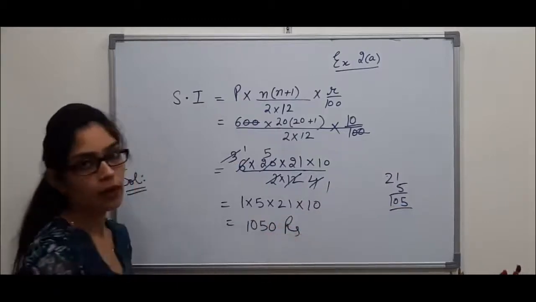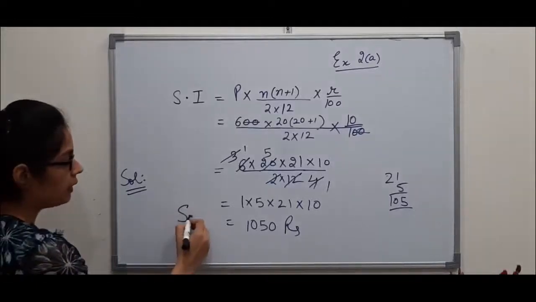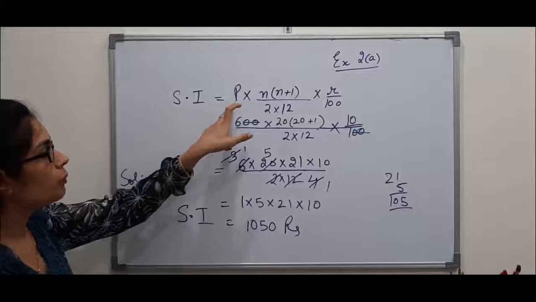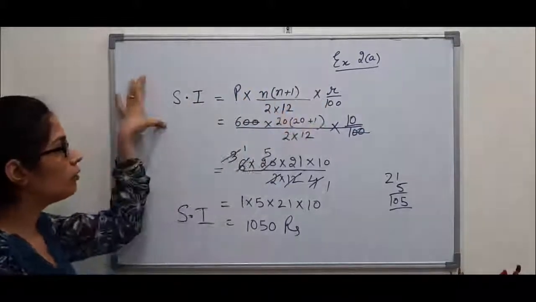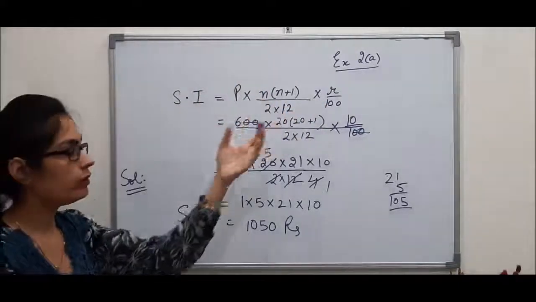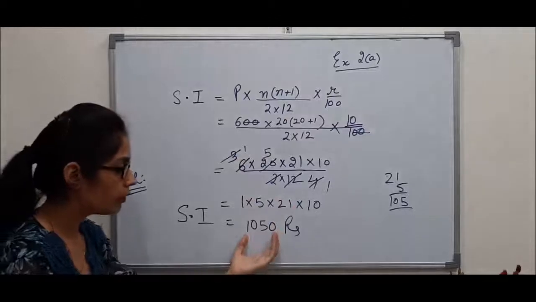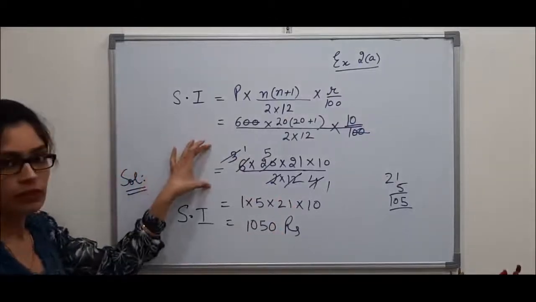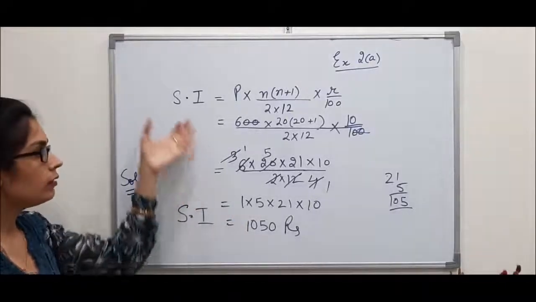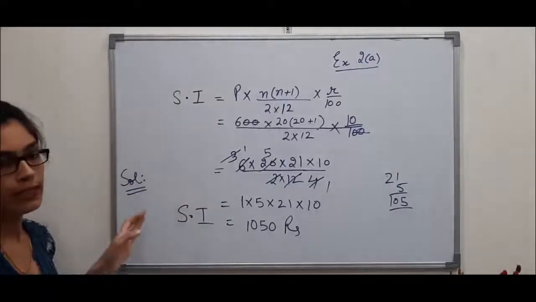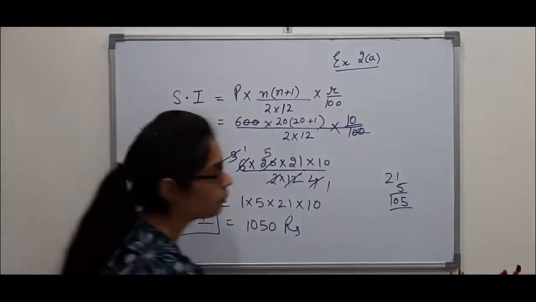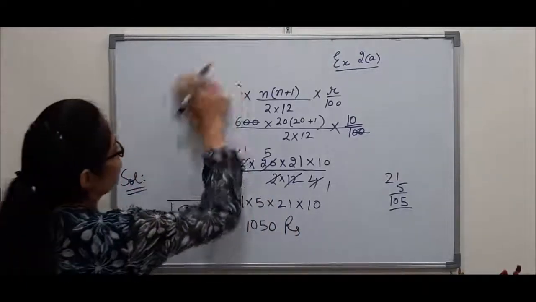So now I got the value of simple interest. I have just put the values of P, N and R in the formula of simple interest, and I got the value of simple interest 1050. See, the calculations can be complex, but the sum was very easy. Now since we have got simple interest, we can calculate the maturity value.